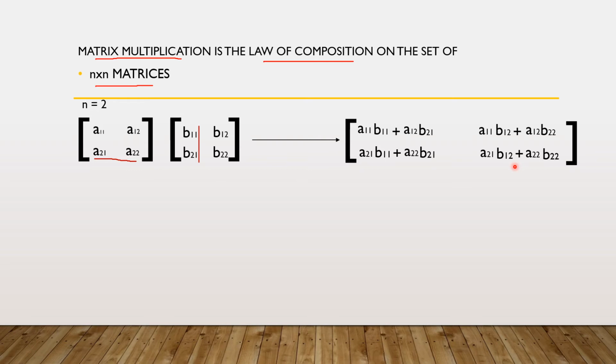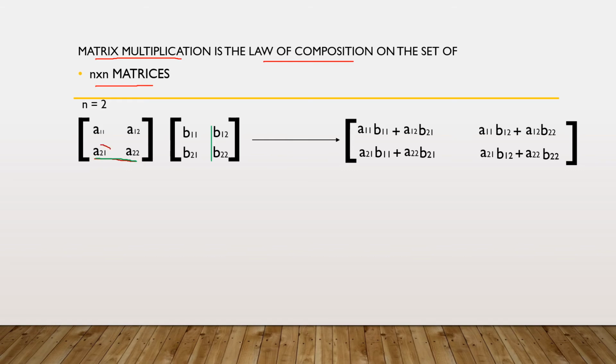And the next element, A21 B12 plus A22 B22, is obtained from the second row of the first matrix and second column of the second matrix.